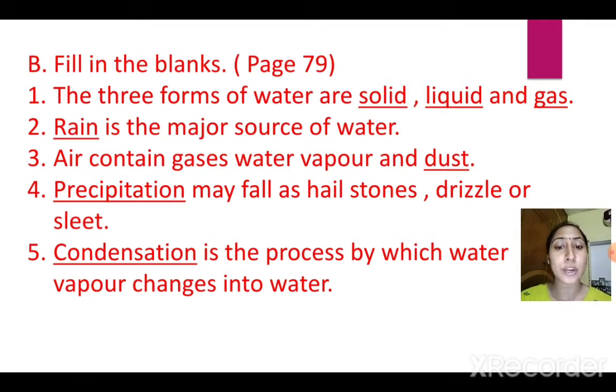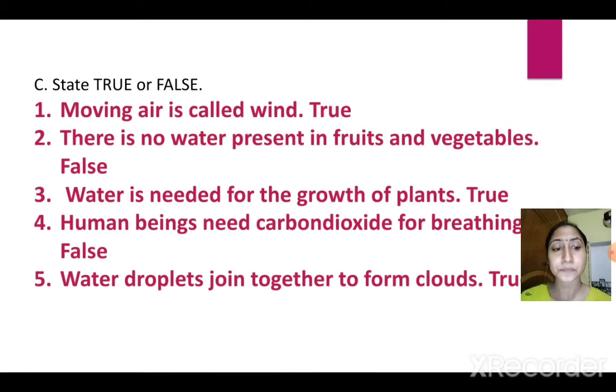Dash may fall as hailstone, drizzle or sleet. So precipitation. What is precipitation? Falling of water from the sky, now in the form of rain. It may be in the form of hailstones or it may be in the form of sleet or drizzle. Dash is the process by which the water vapor changes into water. So it's condensation. What happens in condensation? The water vapors cool down and they turn back into water droplets.